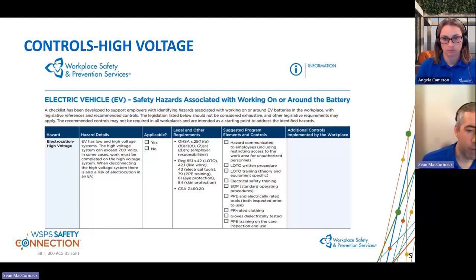We have suggestions like FR-rated clothing, electrically rated PPE, and lockout tagout training, which are all things that might be applicable here for working on high voltage, and then room for any other additional controls that are being implemented at the workplace, in case we didn't think of anything or you're going above and beyond what these suggestions are. So this really is a document to help employers make sure that they have their hazards recognized and then as many controls put in place to keep their workers safe, which is our ultimate goal, keeping workers safe every day so they can go home to their families.